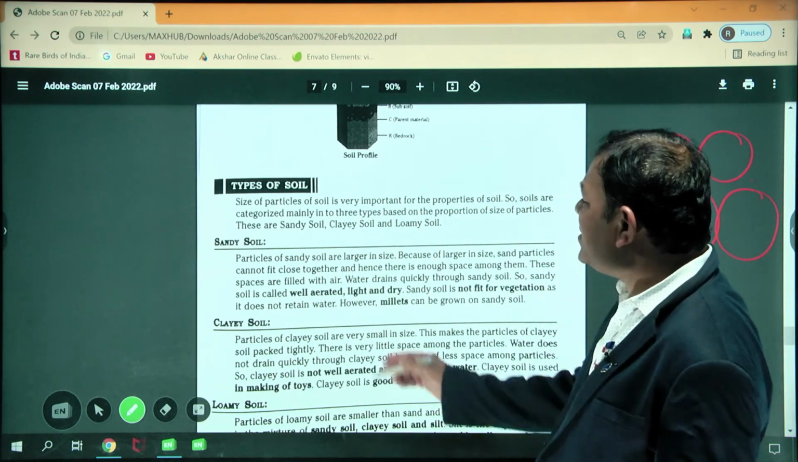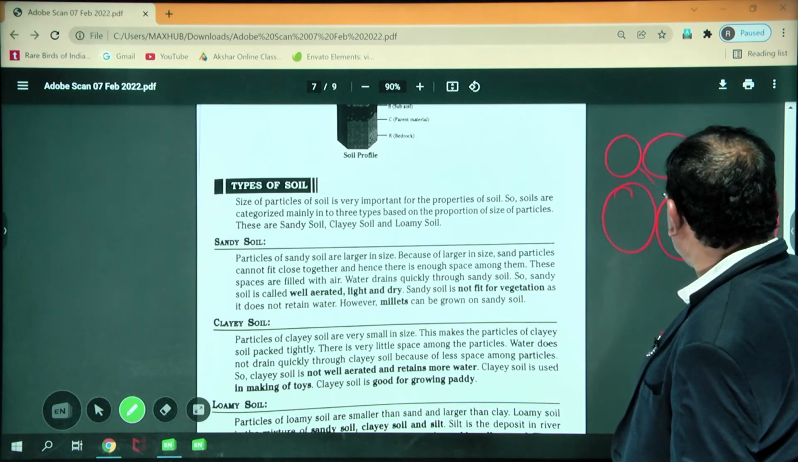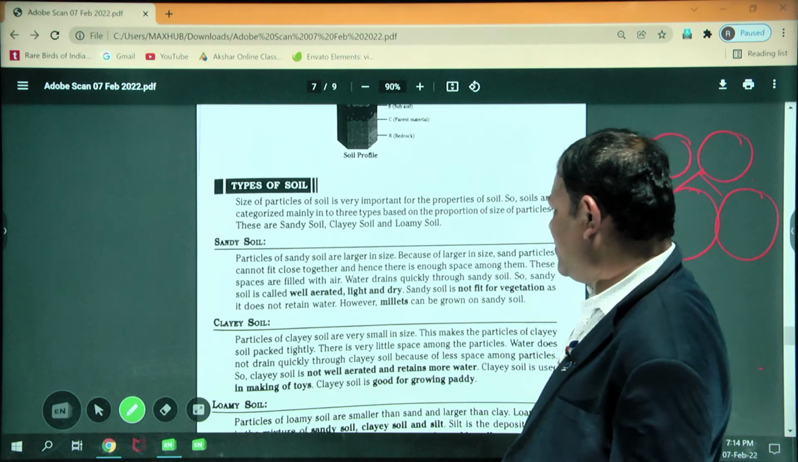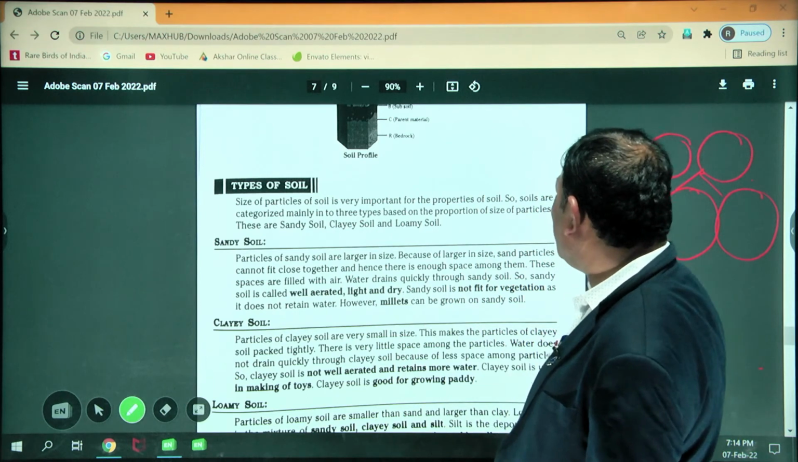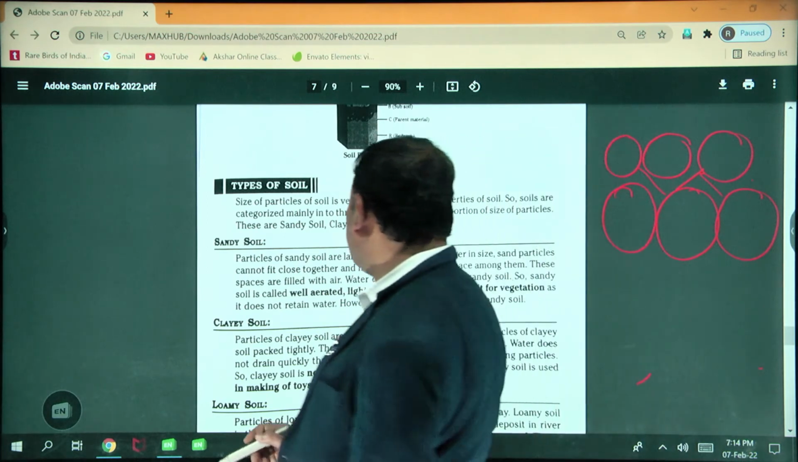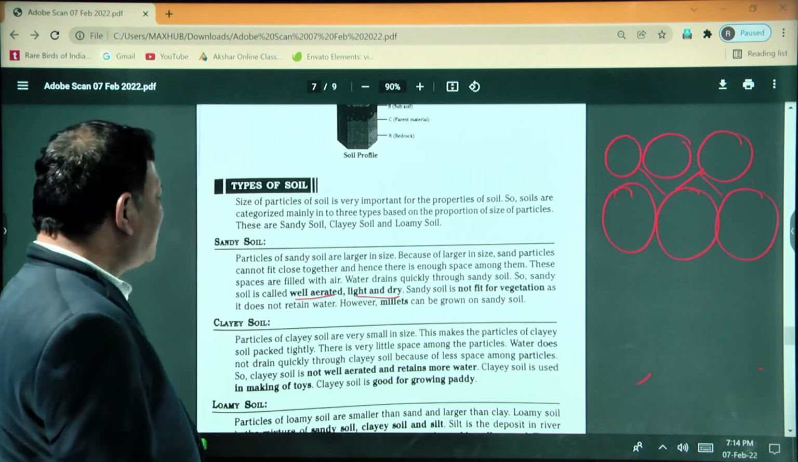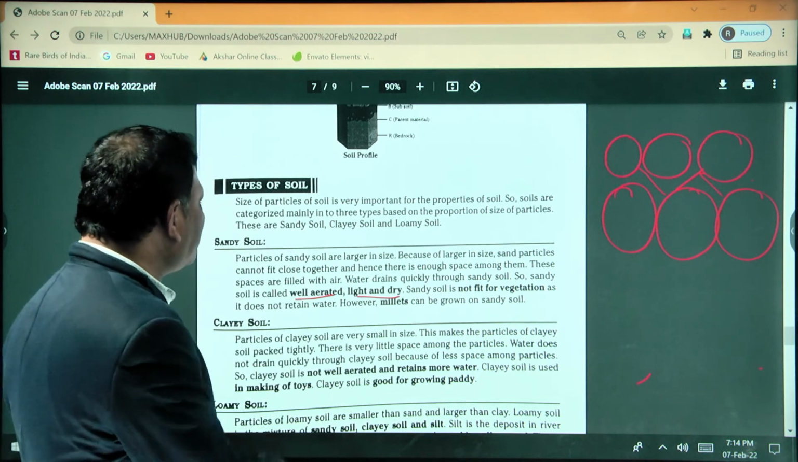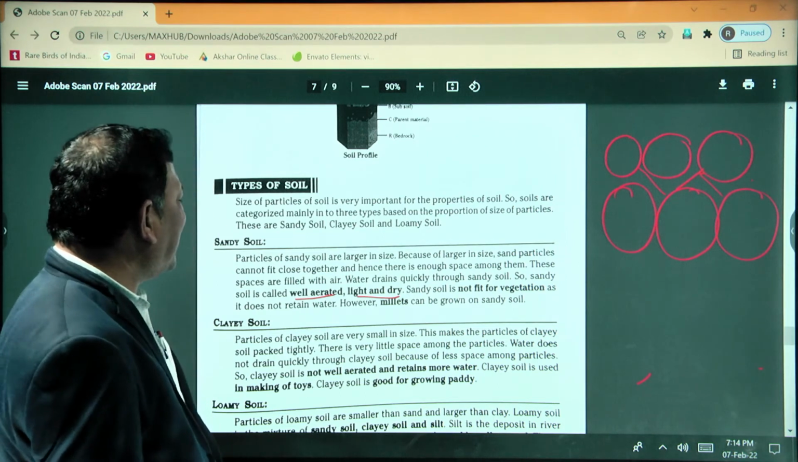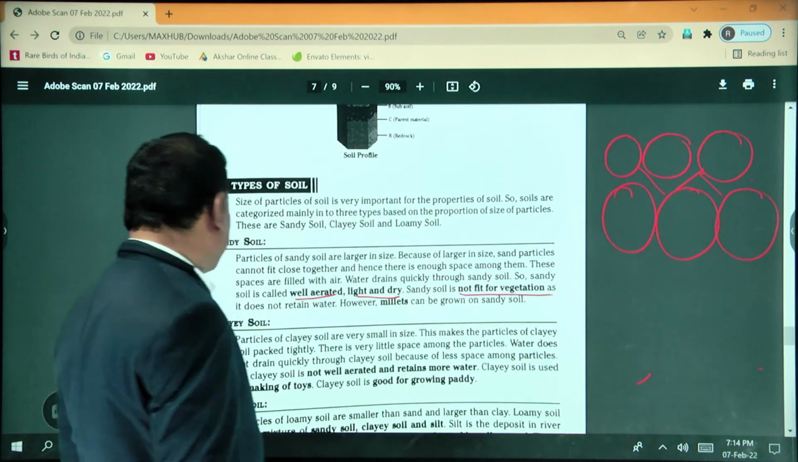These spaces are filled with air. So what is the gap in between? In this gap there is air and water. So water drains quickly through the sandy soil. Sandy soil is also called well aerated, light, dry. More air is present and it is very dry, so if you pour water, it drains. That's why sandy soil is not fit for vegetation.